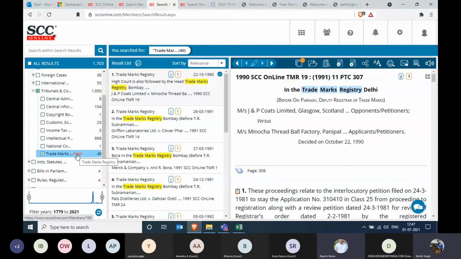So there's a percentage of documents which always get left out in any research platform, just like Manupatra, Westlaw. Almost 90% of the cases get reported in the software, but there is no such number that these many categories will not get reported and these categories will get reported. So there's no definite criteria as such. Yes, there's no definite criteria for that, sir. Okay. Got it. Thanks. That answers my question. All right. Thank you.